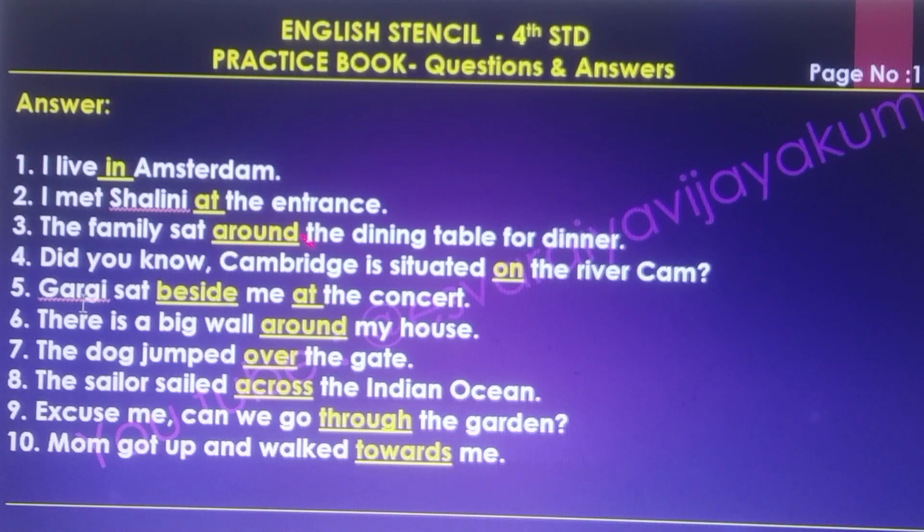I met Shalini at the entrance. The family sat around the dining table for dinner. Did you know Cambridge is situated on the river Cam? Gargi sat beside me at the concert. There is a big wall around my house. The dog jumped over the gate. The sailor sailed across the Indian Ocean. Excuse me, can we go through the garden? Mom got up and walked towards me.